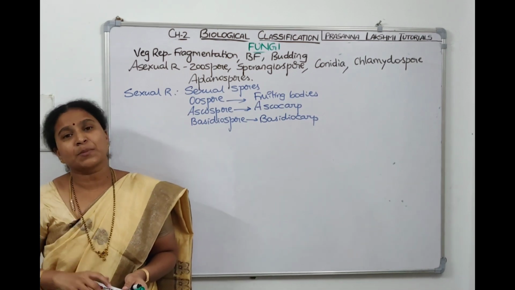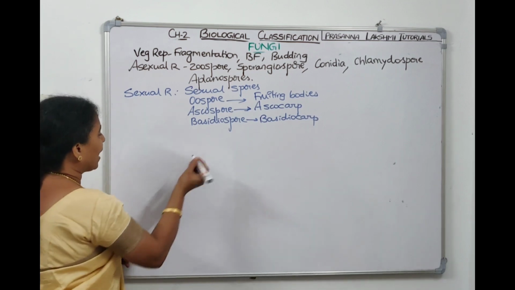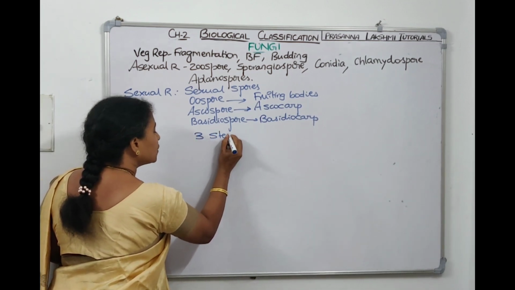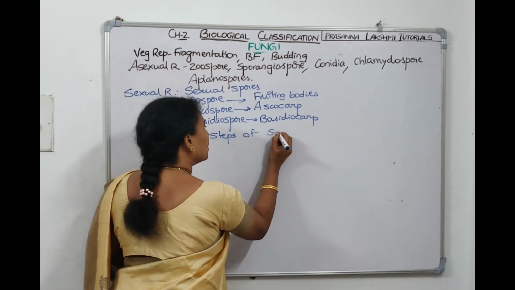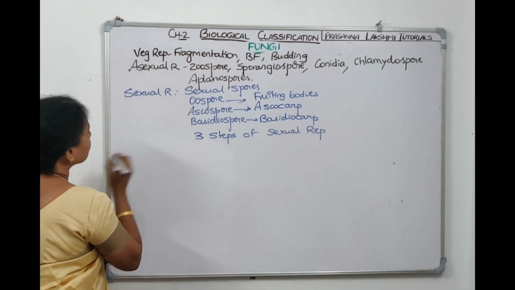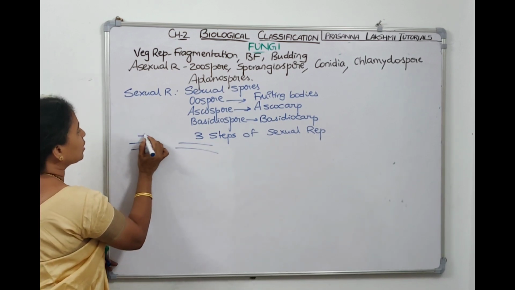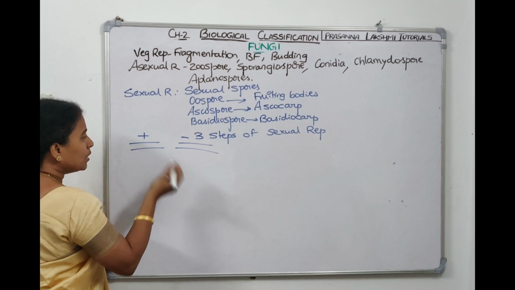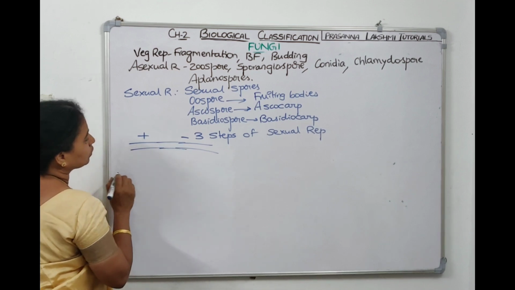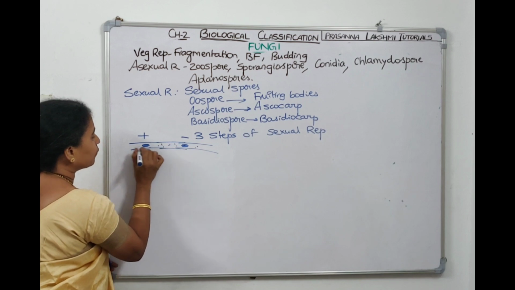And what are the 3 steps of sexual reproduction in fungi? In the first step, the 2 compatible hyphae, one is plus strain, other one is minus strain, they fuse with each other. When they are fusing, first their cytoplasms will fuse.